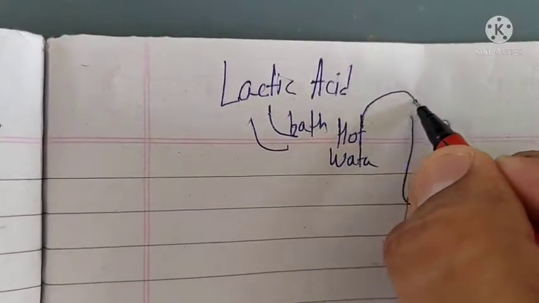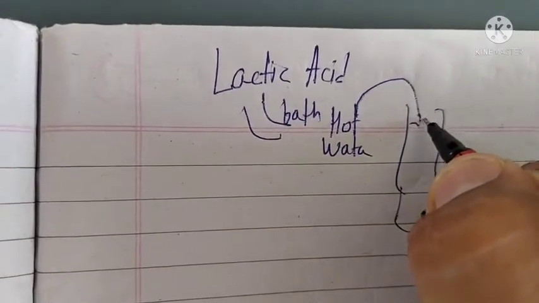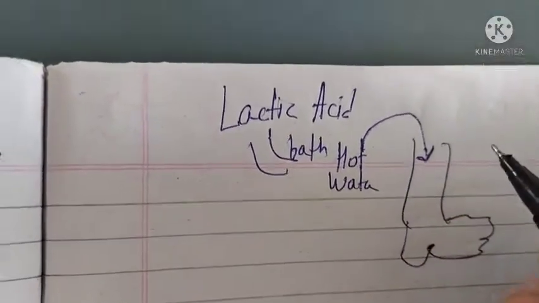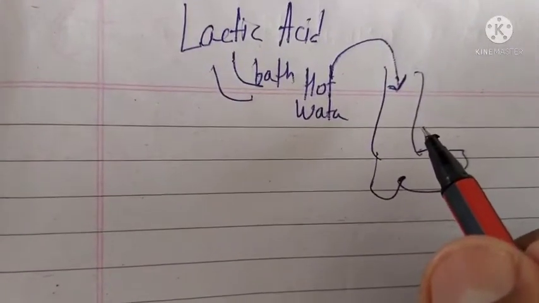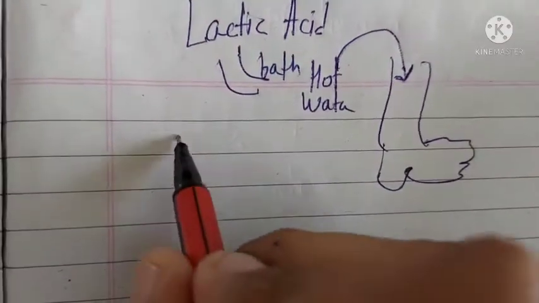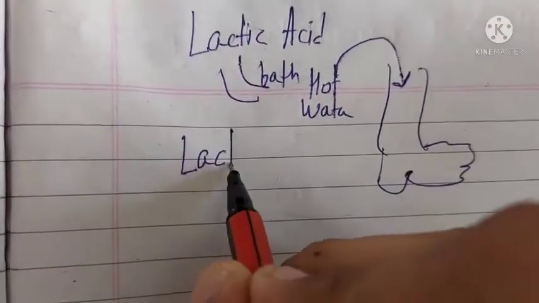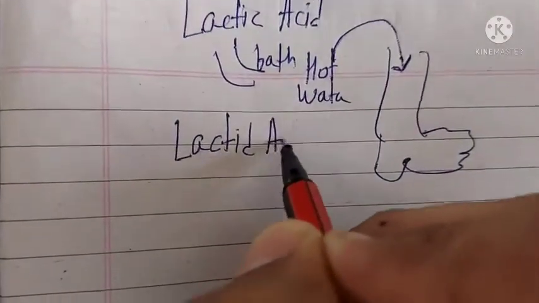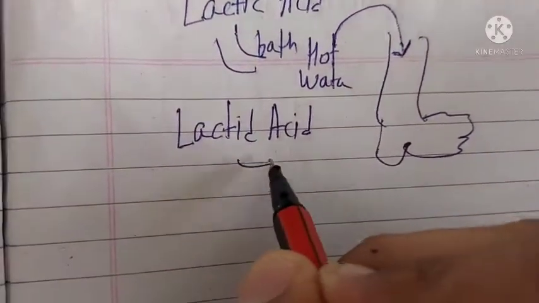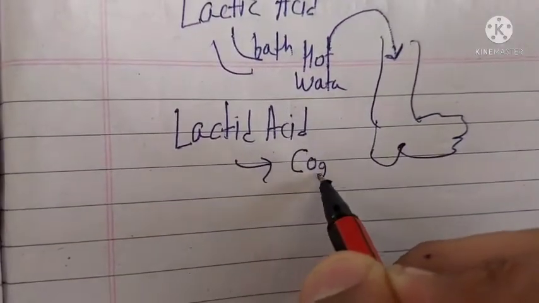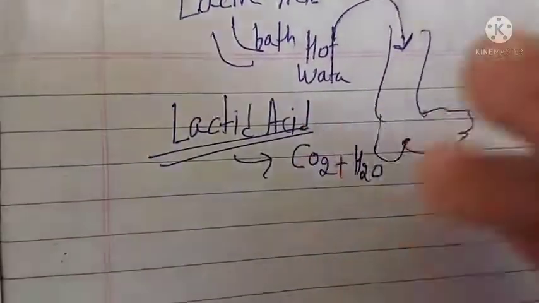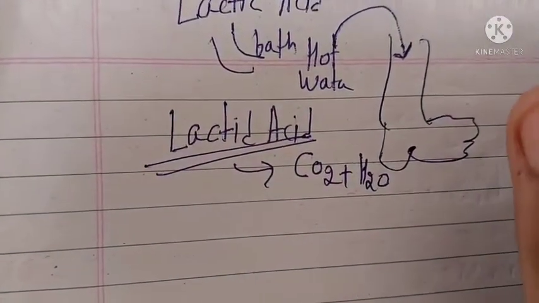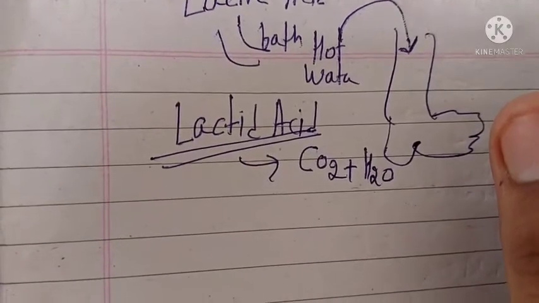This hot water will raise the temperature of your body. Blood supply to your muscle cells will increase, and lactic acid will break in the presence of oxygen into carbon dioxide and water. So if lactic acid gets broken down, then our cramps will also get destroyed.